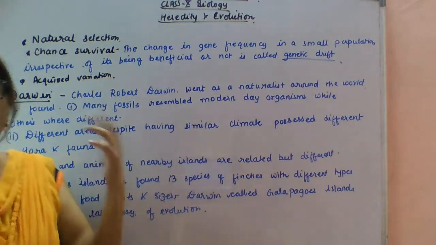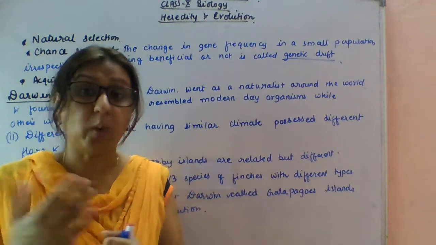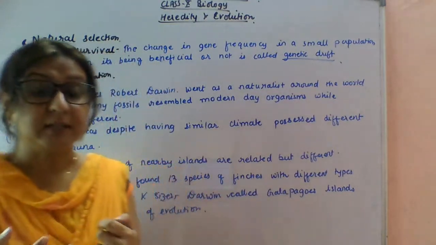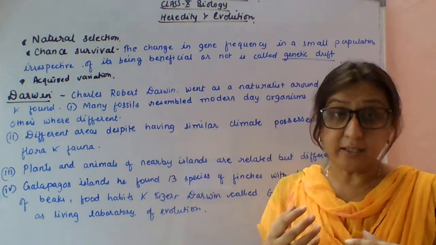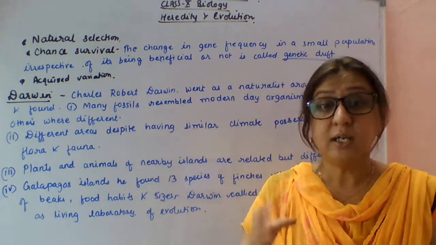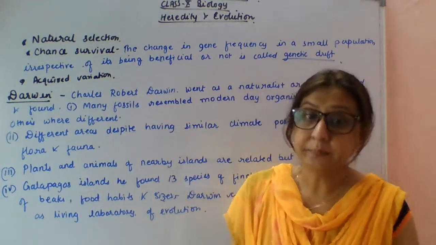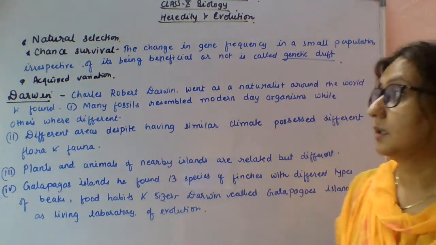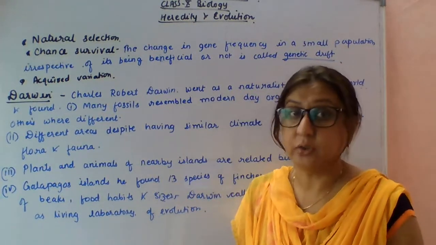And next is acquired variation, which I explained: acquired characteristics which you get during your lifetime. If the first generation of beetles is unhealthy due to lack of sufficient food, the next generation, if they get proper food, will definitely be healthy. So that is an acquired characteristic; it is not inherited, and it will not pass on from generation to generation.